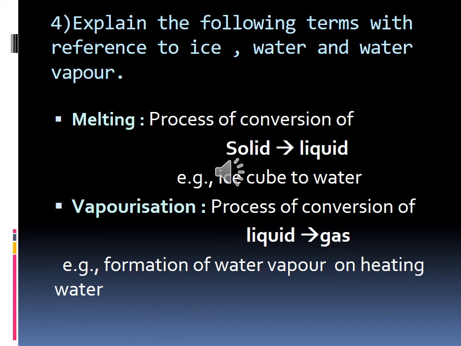And then vaporization, process of conversion of liquid into gas is called vaporization. What is the example? Formation of water vapor on heating water. Write fast.